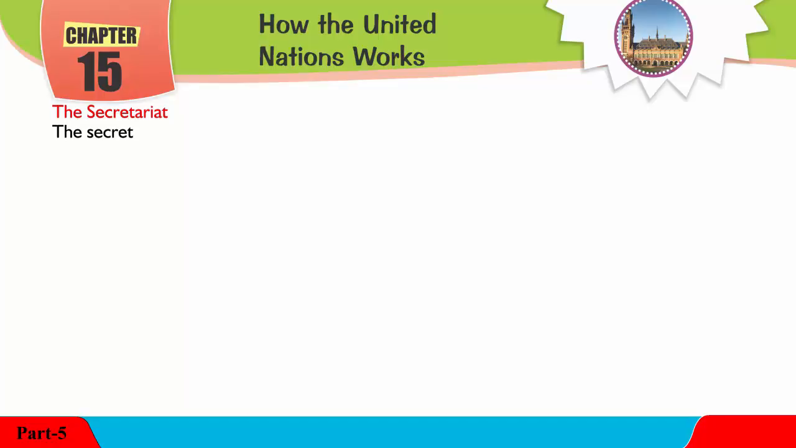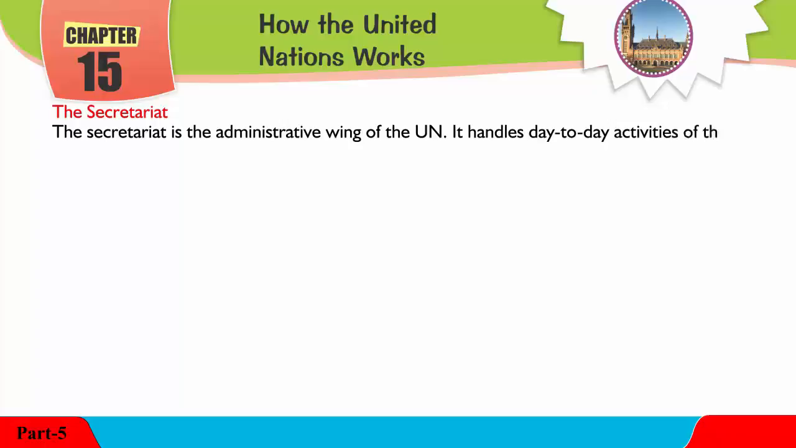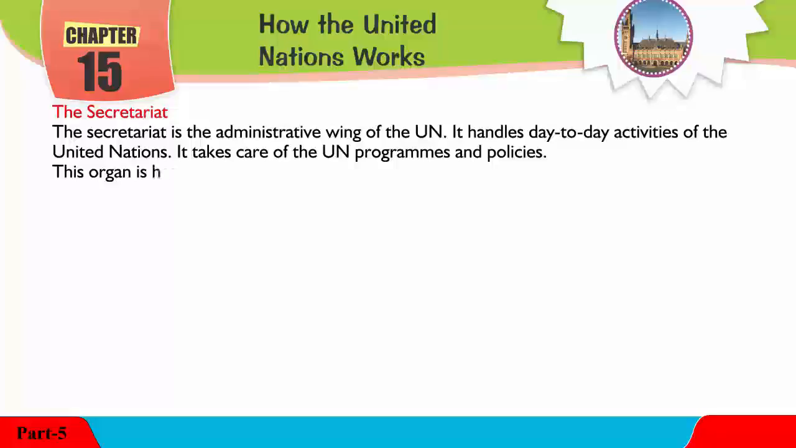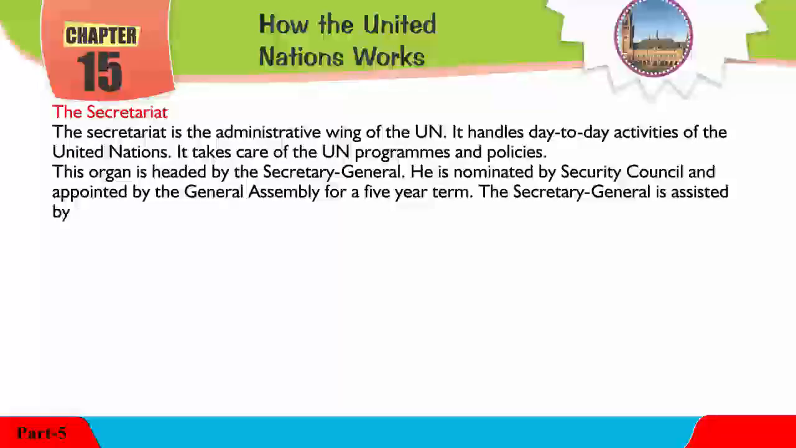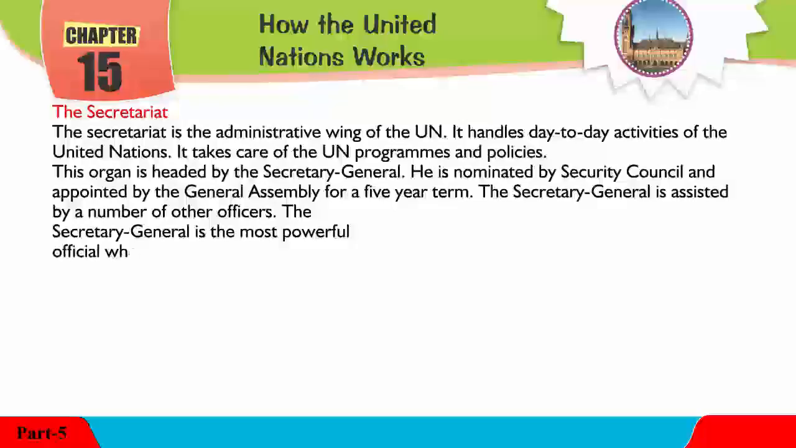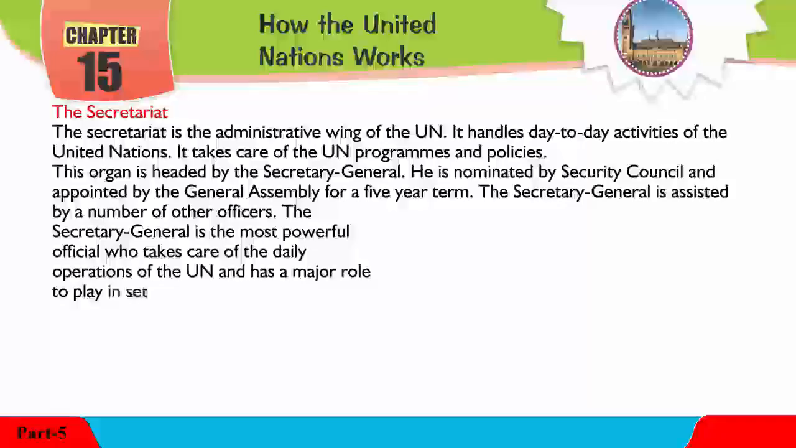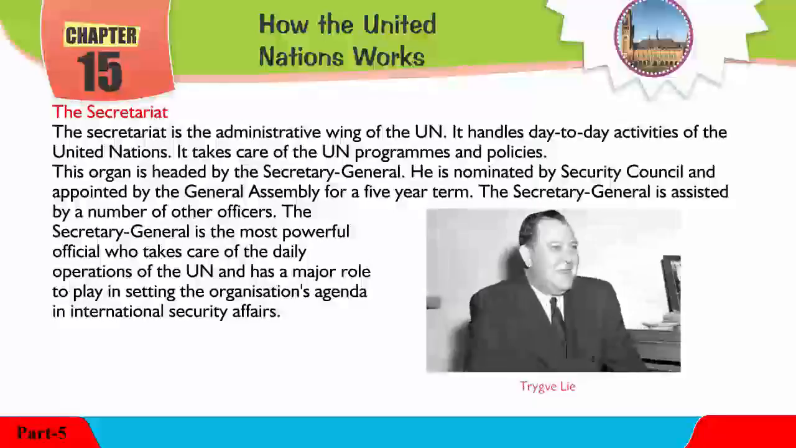The Secretariat. The Secretariat is the administrative wing of the UN. It handles day-to-day activities of the United Nations. It takes care of the UN programs and policies. This organ is headed by the Secretary General. He is nominated by the Security Council and appointed by the General Assembly for a 5-year term. The Secretary General is assisted by a number of other officers. The Secretary General is the most powerful official who takes care of the daily operations of the UN and has a major role to play in setting the organization's agenda in international security affairs.